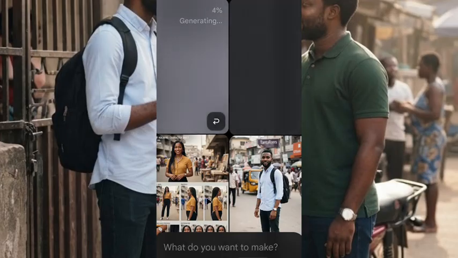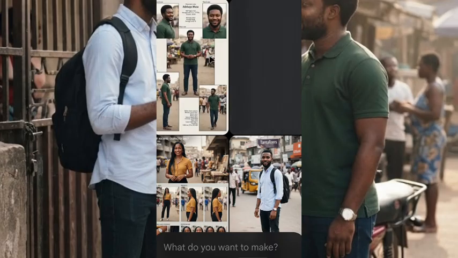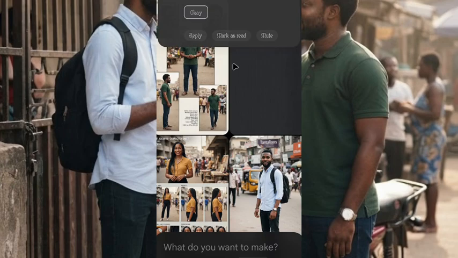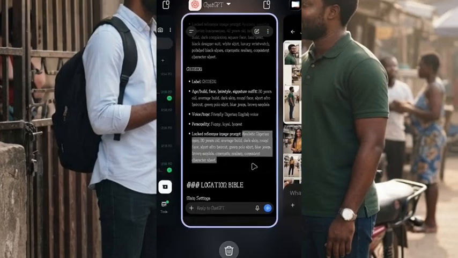So we have 4 characters in our story. So these 4 characters we have in our story, that is what we are going to use. So let's allow them to generate now. It has generated for Chinedu. So it remain the third person. Let's wait for it. Maybe it's network. Let me refresh. It's still generating the image. But let's go back to ChatGPT to generate the image.